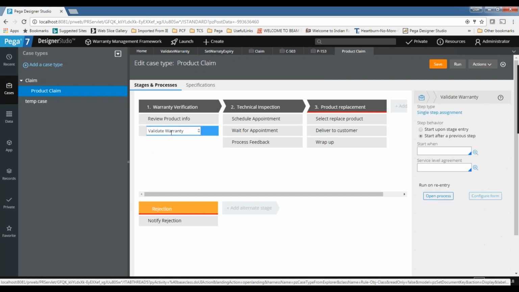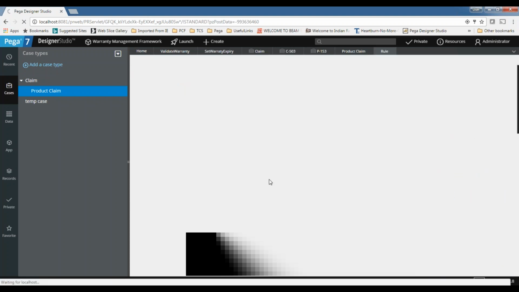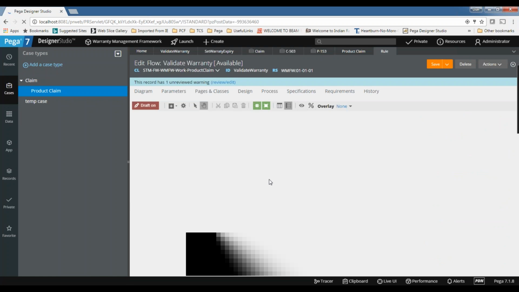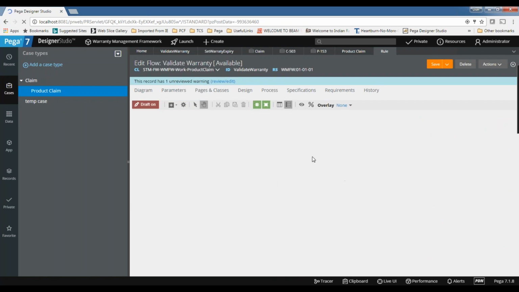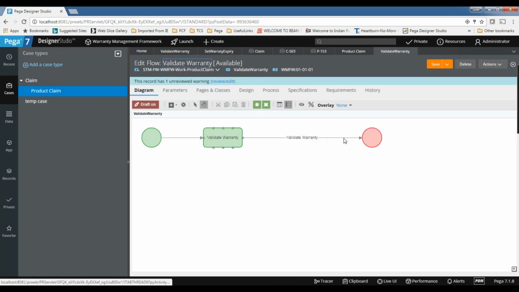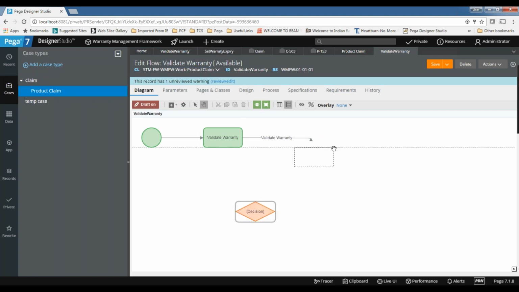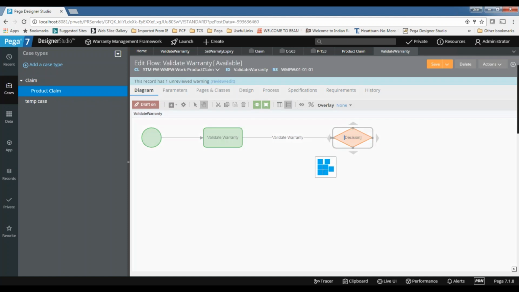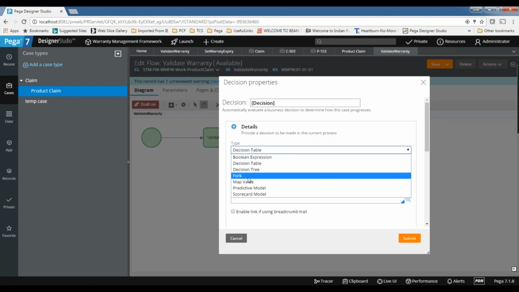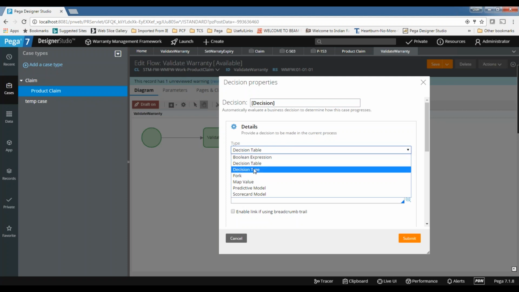For that purpose, we need to write some conditions. For writing conditions we use a decision table, so we need to take a decision. The decision table we'll discuss now. Based on the warranty type, warranty expired or not, if you see, 4 types of decisions are there, and a lot of rules. Today we'll see fork and Boolean expression and decision table, decision tree. We will see in the next session.